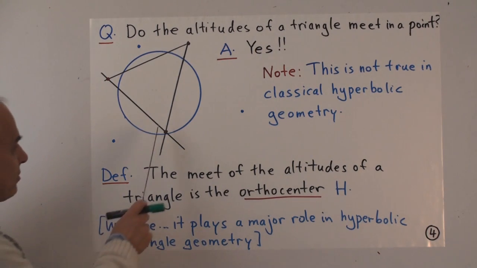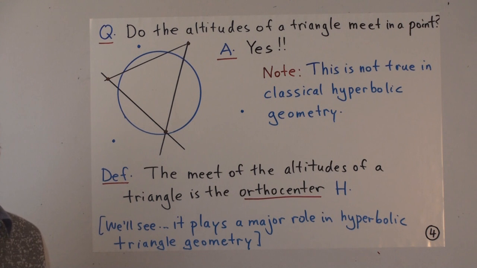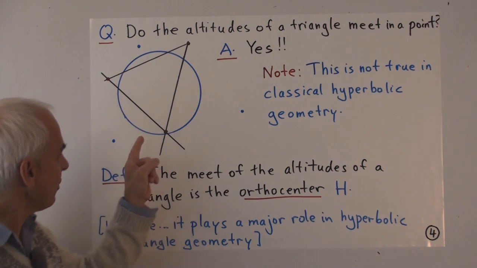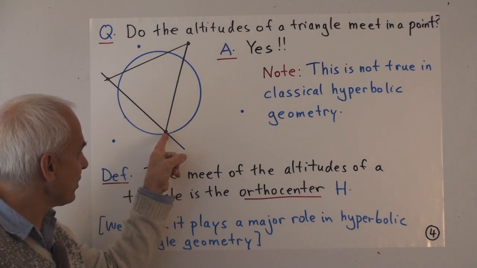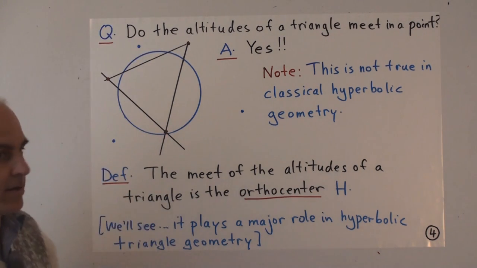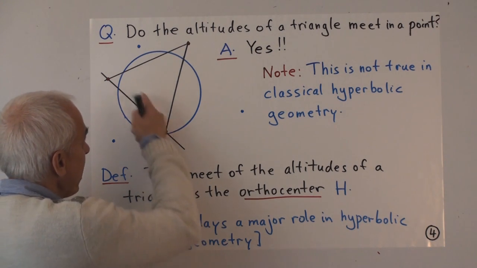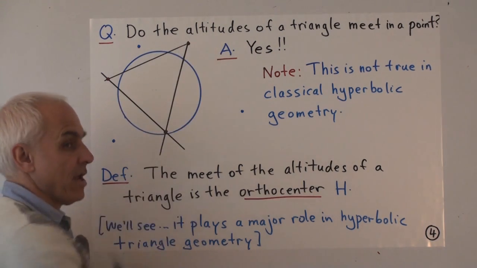So here's a triangle, by which we mean 3 points which are not all collinear. And here are the 3 lines determined by those 3 points. So what would it mean to construct the altitude from this point to this opposite line? Well, it means we want a line that passes through this point and is perpendicular to this line.